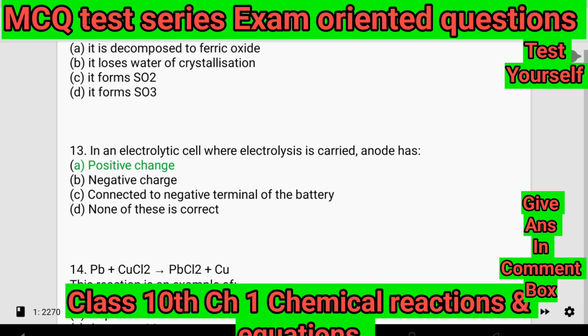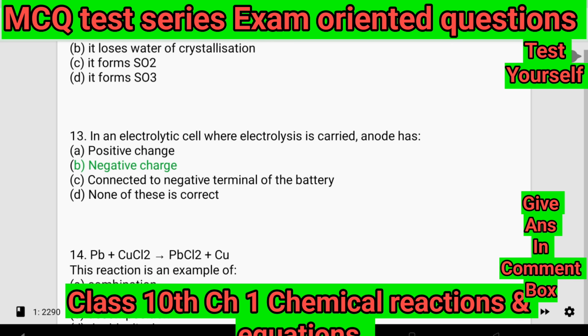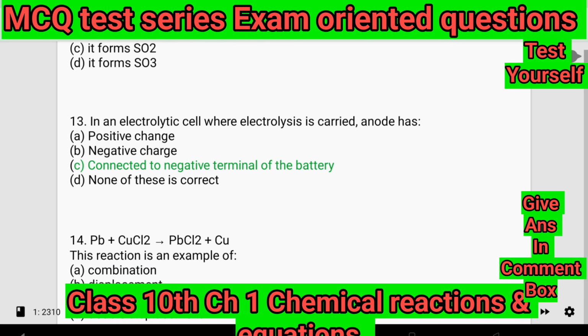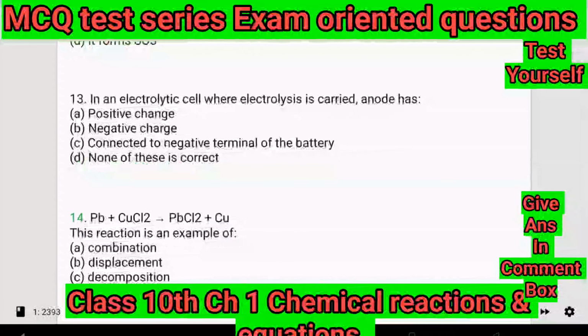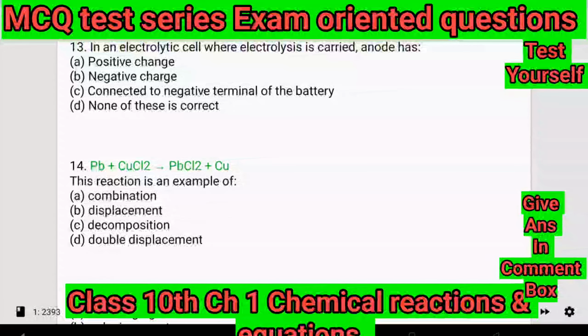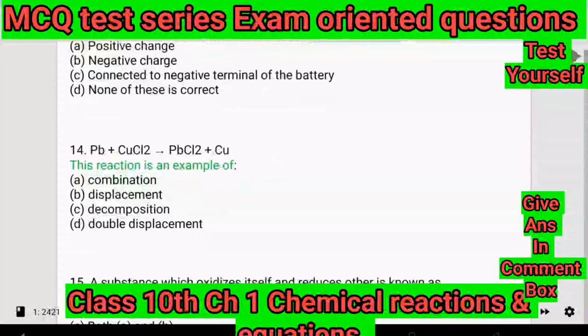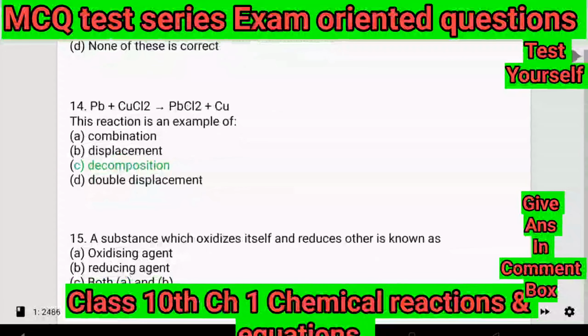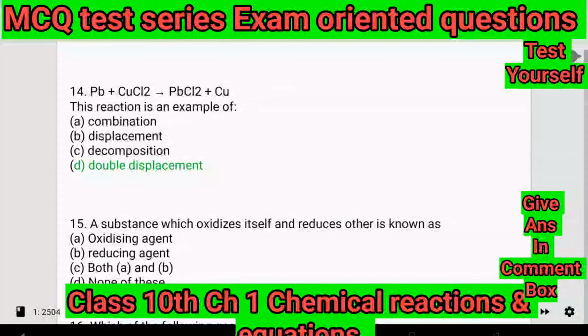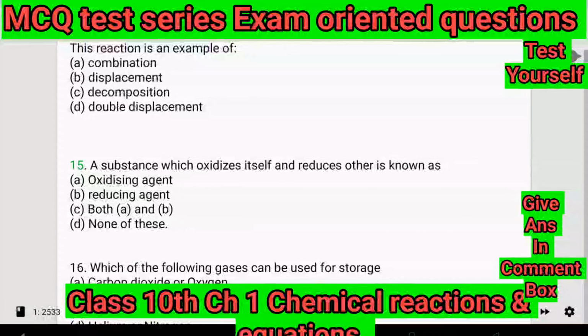13. In an electrolytic cell where electrolysis is carried out, the anode has: A. Positive charge. B. Negative charge. C. Connected to negative terminal of the battery. D. None of these is correct. 14. Pb + CuCl2 → PbCl2 + Cu. This reaction is an example of: A. Combination. B. Displacement. C. Decomposition. D. Double displacement.